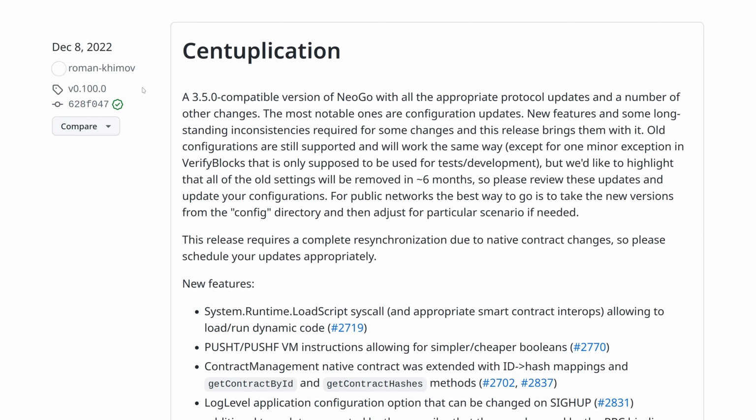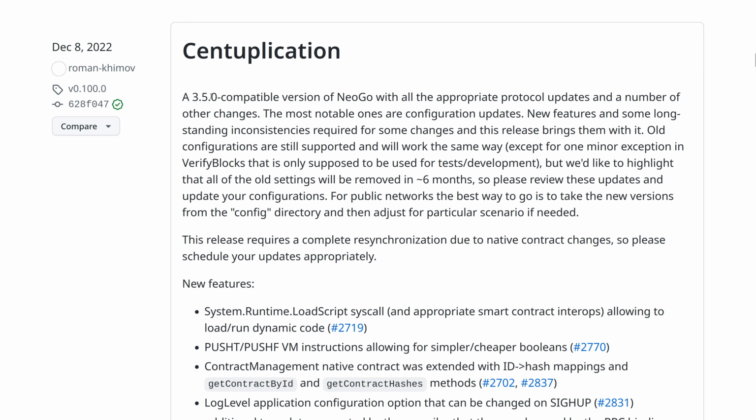Today I'm gonna tell you about the progress made by the NeoSPCC team in the past 2 months, that is December 2022 and January 2023. We'll start with NeoGo. We've made 3 releases of NeoGo, starting with version 0.100.0, and it's an important one, not just because it has a nice number, but also because it completely supports all of the protocol changes that were made in the C# node version 3.5.0. So you can use it for current testnet and mainnet that were upgraded in December.